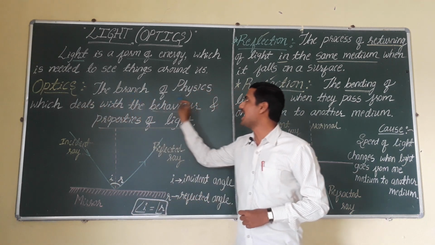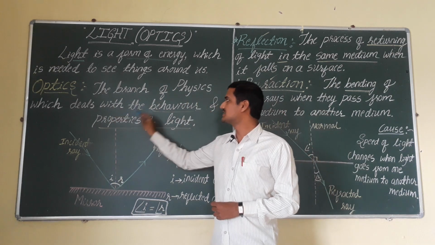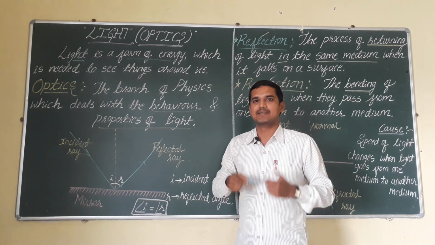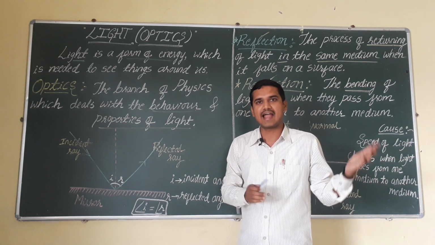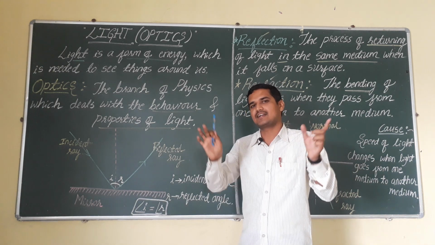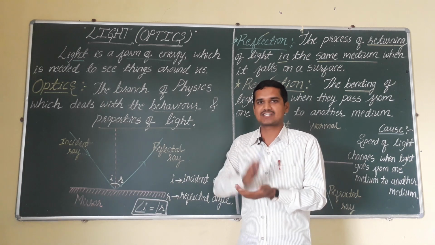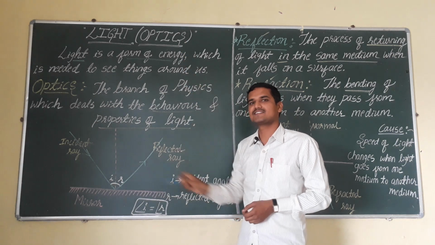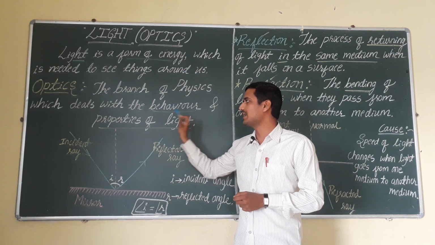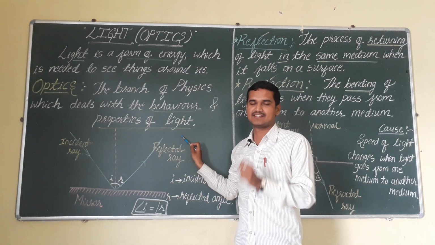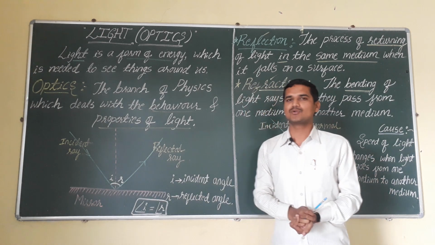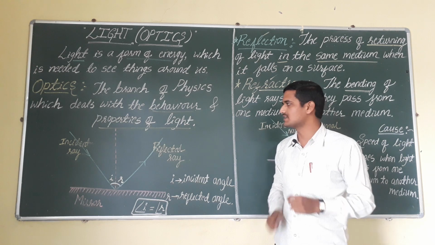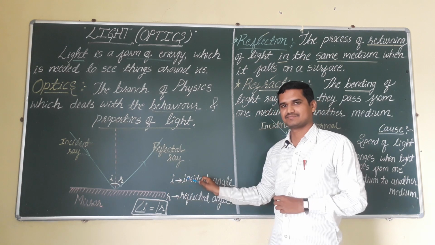Observe here, the branch of physics which deals with the behavior and properties of light, its characteristics, how it works in a variety of situations. That complete set of study is named as one special branch, and that branch is called optics. The branch of physics which deals with the behavior and properties of light. While dealing with this topic, we have to remember two important things. The first thing is called the reflection of light.